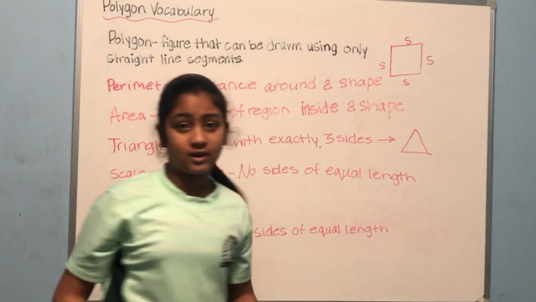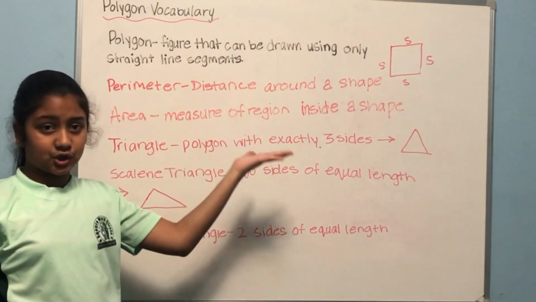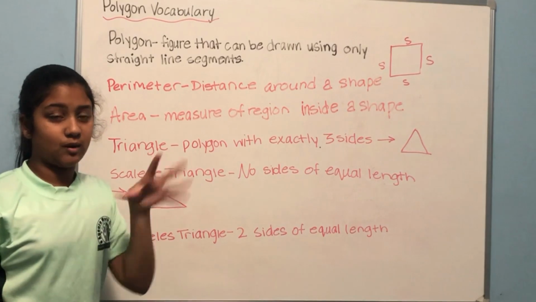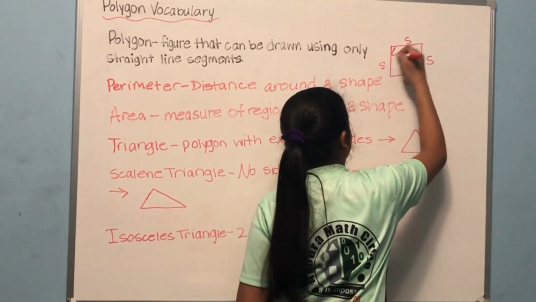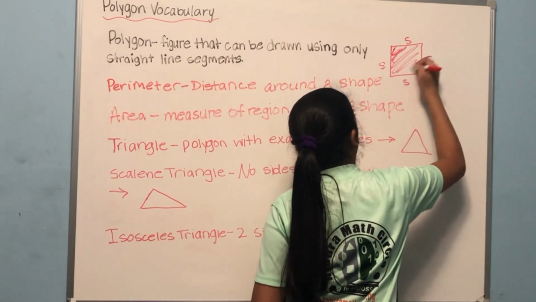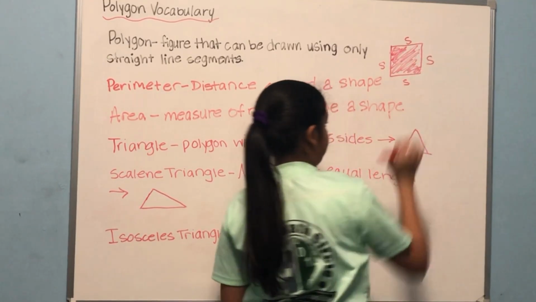Now let's move on to area. Area is the measure of the region inside a shape. So unlike perimeter, which is around, we're actually looking at what's inside. This shaded area here would be the area.